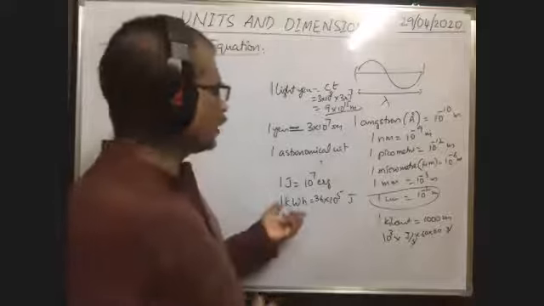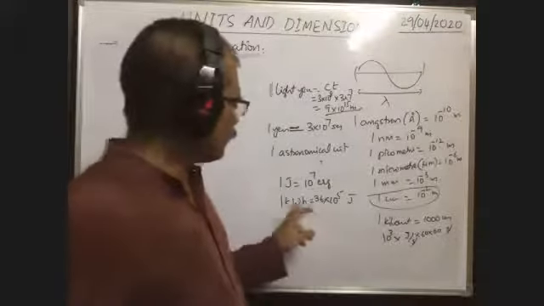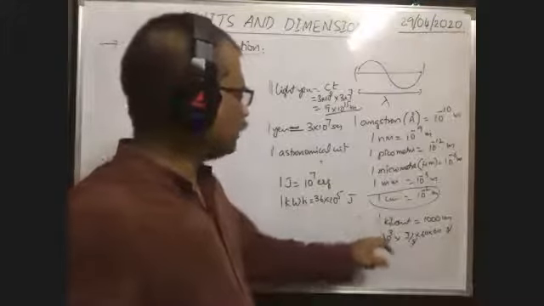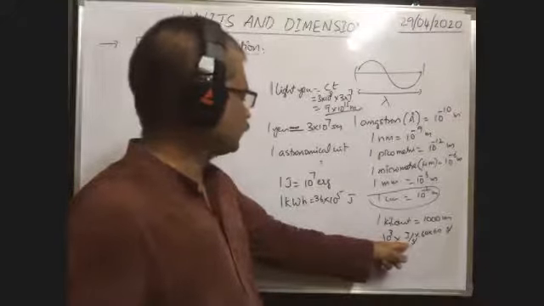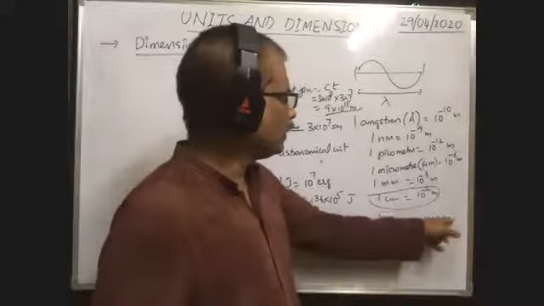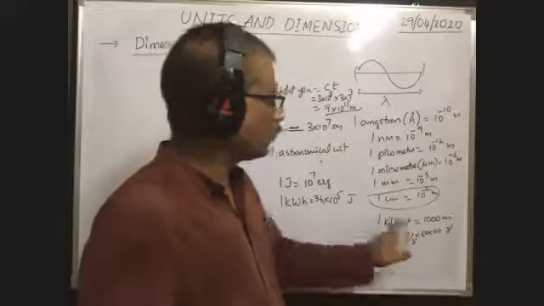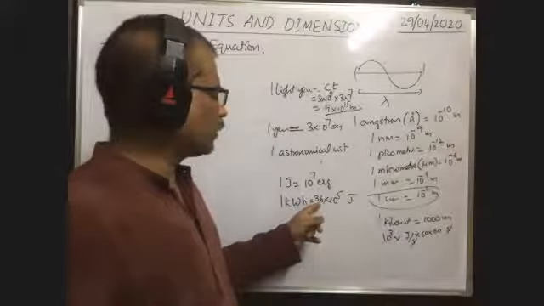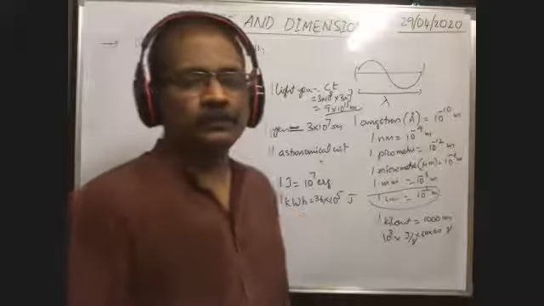So 1 kilowatt hour is equal to 36 into 10 to the power of 5 joule, because kilo means 10 to the power of 3, watt means joule per second, and hour means 60 into 60 seconds. This second cancels, so remaining 3600 into 10 to the power of 3 joule. That means simplification gives 36 into 10 to the power of 5 joule. It is also a practical unit.